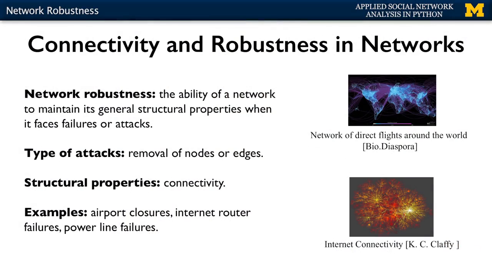So why is this relevant? Why is this important? Let's look at some examples of networks that often lose nodes or edges, and these things affect their function. So one example is the air transportation network, where the nodes are airports and the edges are connections between airports.